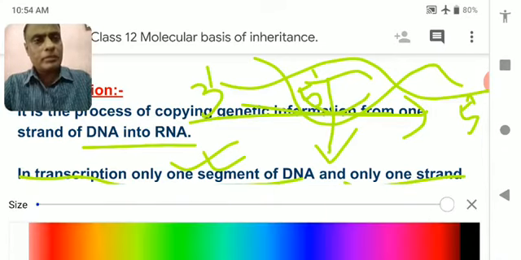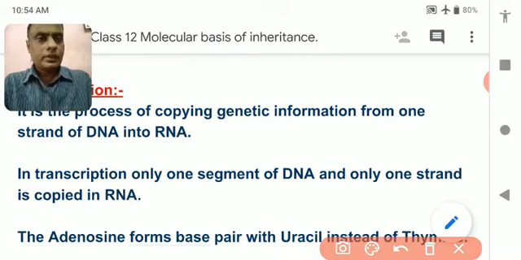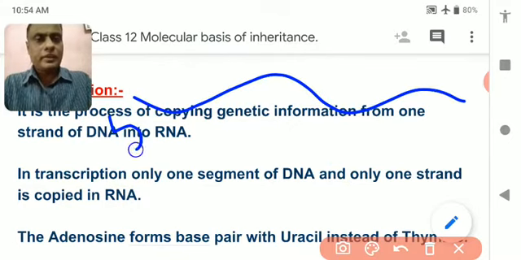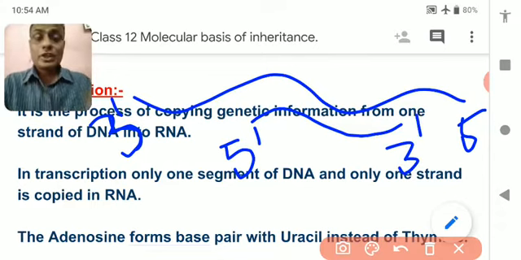The DNA strand would be 3' to 5', and the RNA will form in 5' to 3'. This is the strand in which RNA formation can take place.